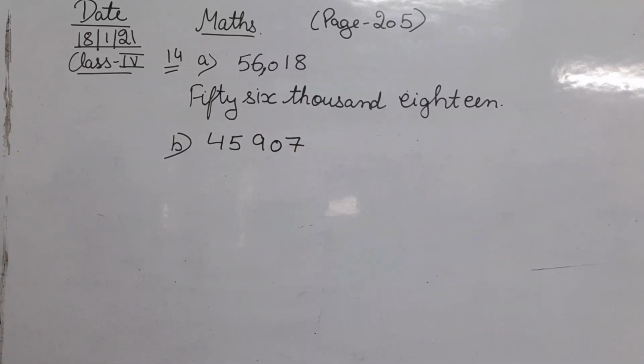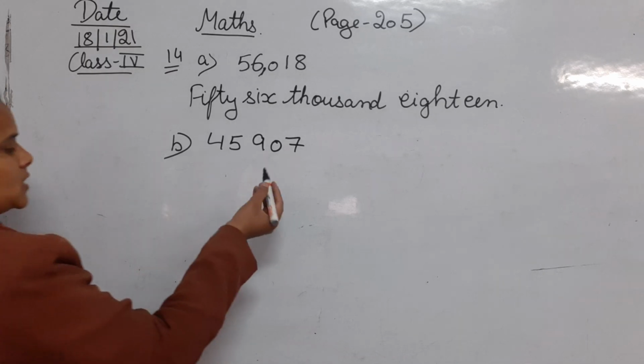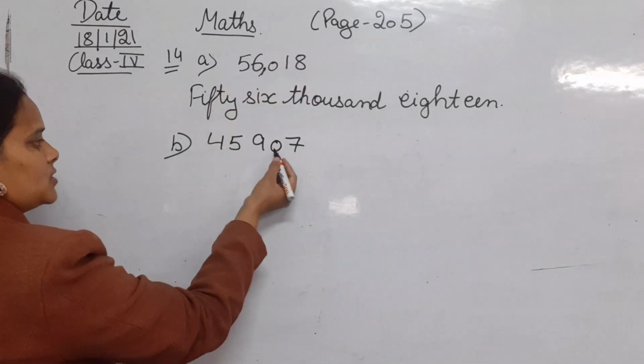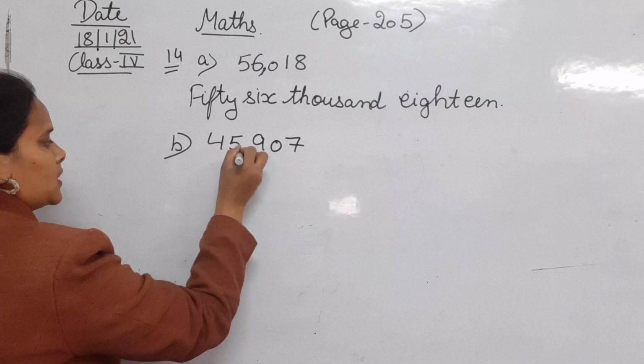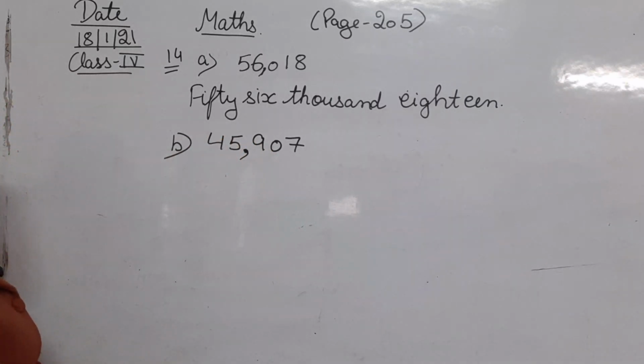Let's divide it according to the Indian place value into ones, tens, hundred, comma, thousand, 10,000.